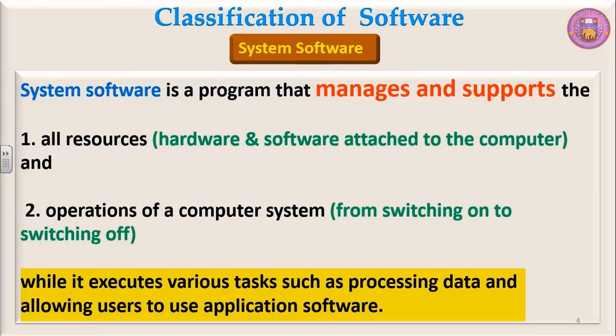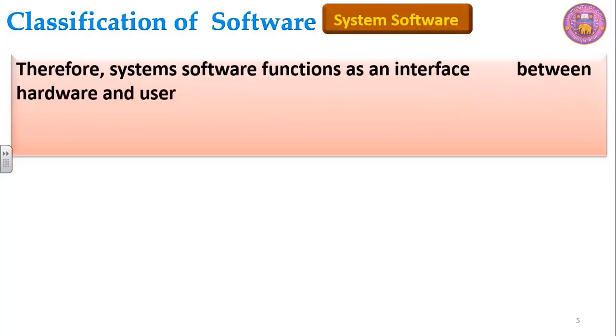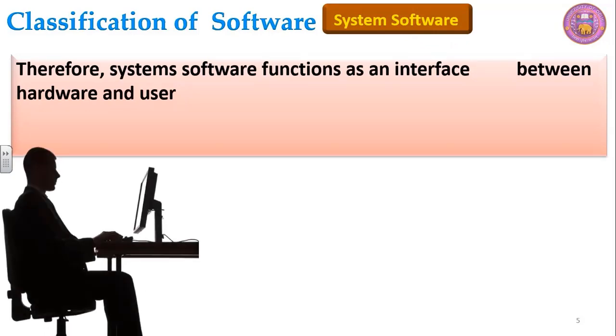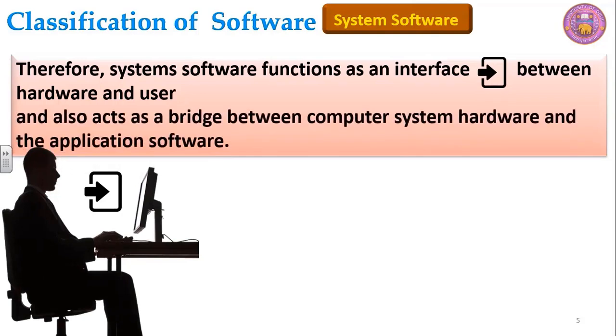So system software is a program which manages and supports all resources of the computer, and it controls all operations of the computer system while it executes various tasks such as processing data, and it allows user to use different application softwares. Therefore, system software functions as an interface between hardware and user. And it also acts as a bridge between computer system hardware and the application software.